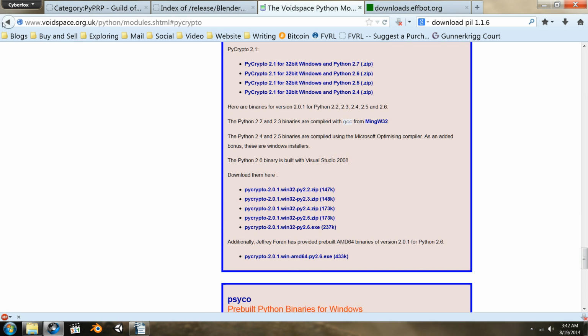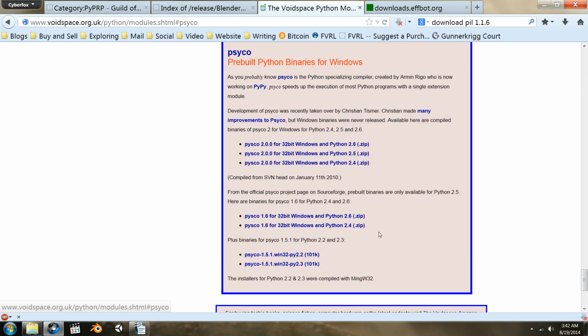And then Psyco, the one you would want, will probably be this one right here. And this is at www.voidspace.org.uk/python/modules.shtml, and that should get you there.